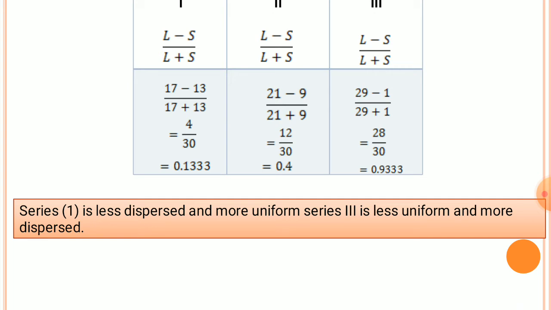So by referring to these values we can say that series 1 is less dispersed because its coefficient of range is much lower than the others, so it is the more uniform series. But the third series is less uniform and more dispersed because the value is high in the third series.